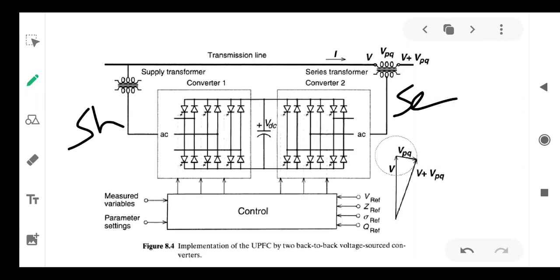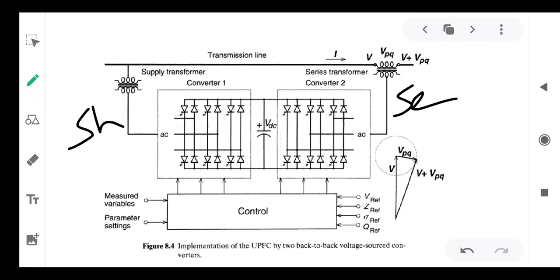The series converter is connected in series with the line with the help of a step down transformer to match the system requirements. Here is the shunt controller. This transformer will provide the low voltage. The step down transformer is the coupling transformer, which will match the voltage and current requirements of the converter with the transmission system. The shunt controller is STATCOM, and the series controller is SSSC.